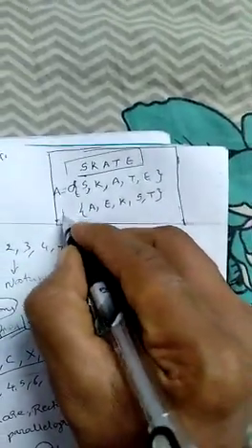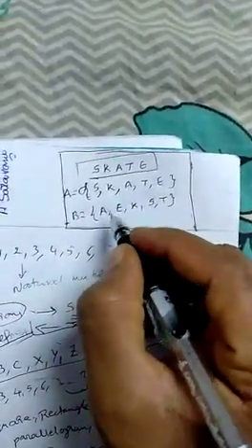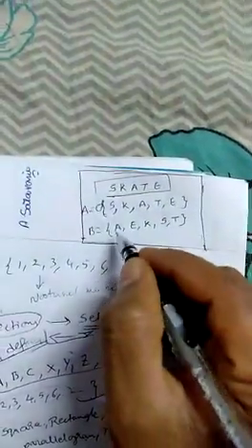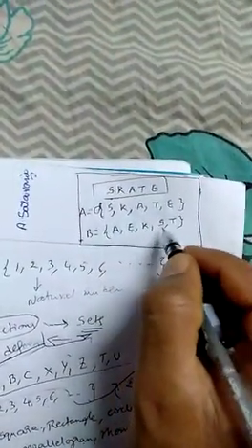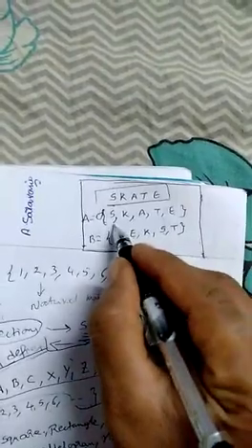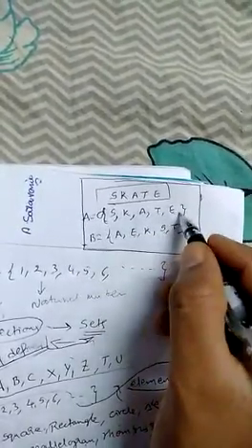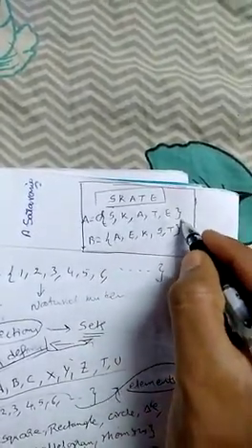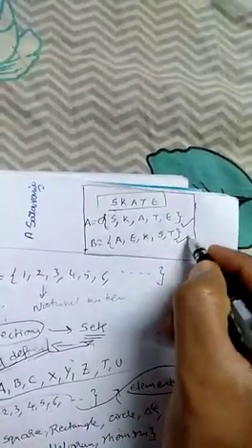Now some children will write, no sir, I want to write the letters in alphabetical order like A, E, K, S, T. Now you are getting a different type of writing. So the doubt arises, which is correct.